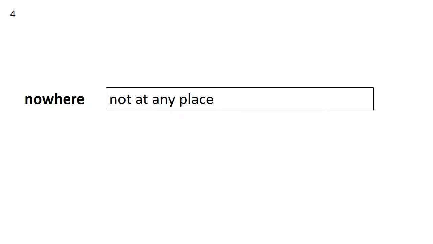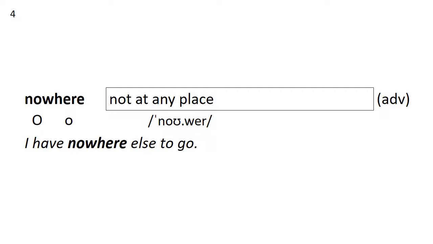Fourth word of the day is nowhere. Nowhere means not at any place. It's a locational adverb. How many syllables are in nowhere? 2. Stress on the first. Nowhere. I have nowhere else to go.